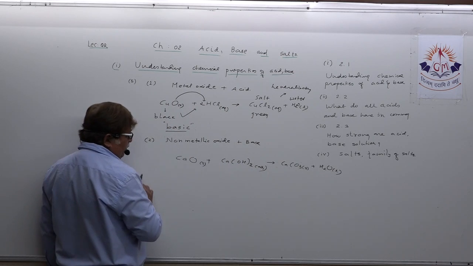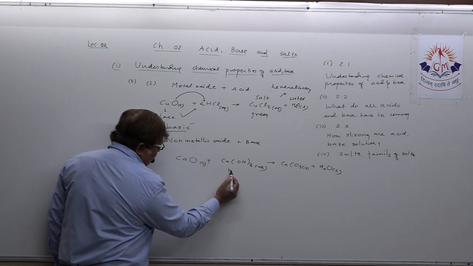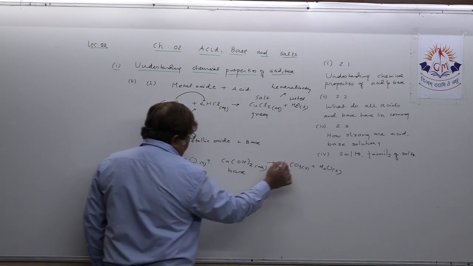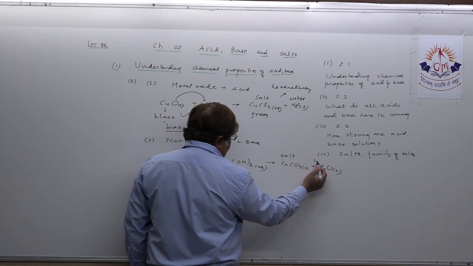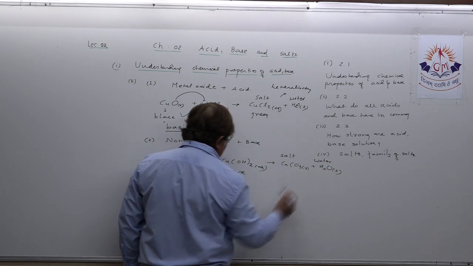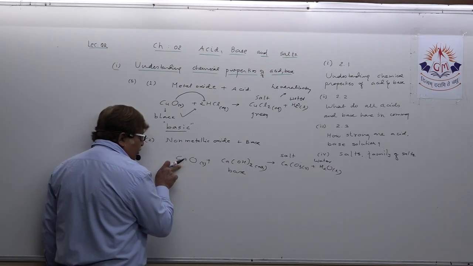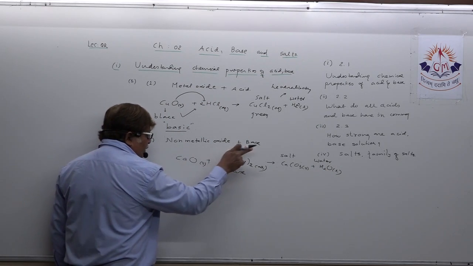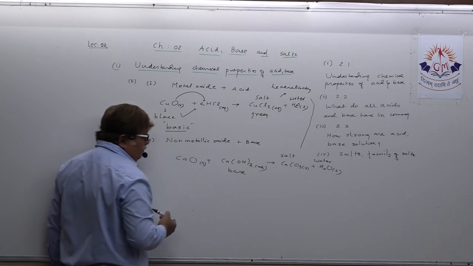Try to understand what happened: this is a base, and calcium carbonate means salt and H2O, that means water. So by the reaction of a base with the oxide, salt and water are formed, again the product of a neutralization reaction.